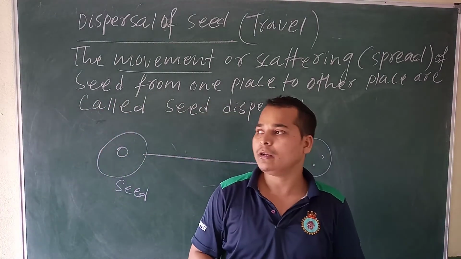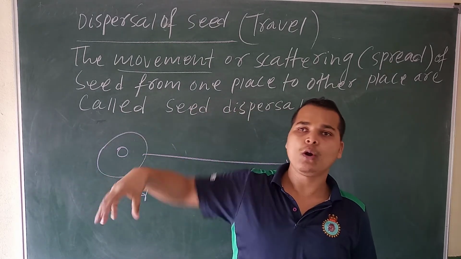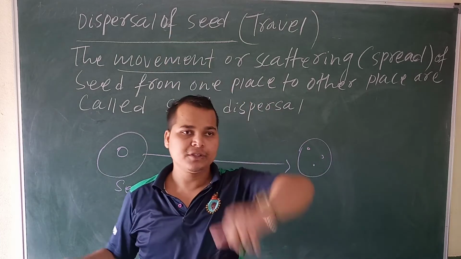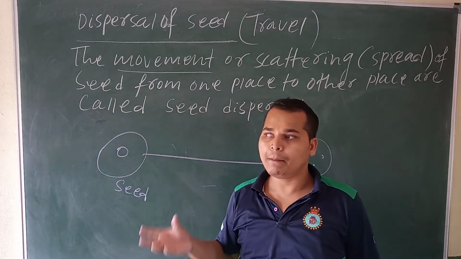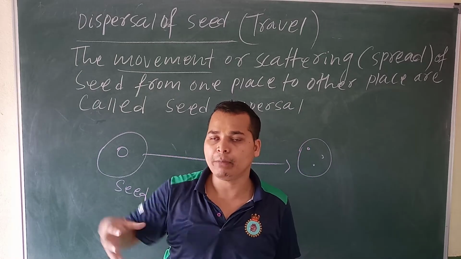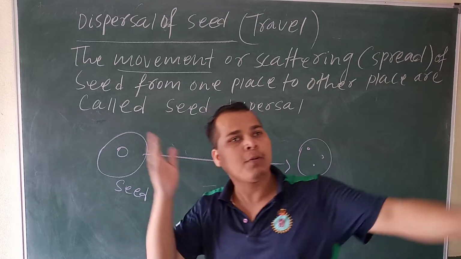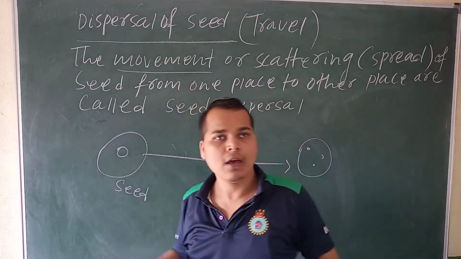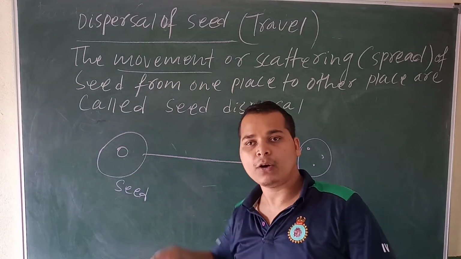Suppose on the bank of the river some coconut trees and seed plants are there, they are growing. What will happen when the fruits ripen? They will fall down on the water. By the help of water they will be moved a large distance. In that area again this coconut tree and other plants grow.